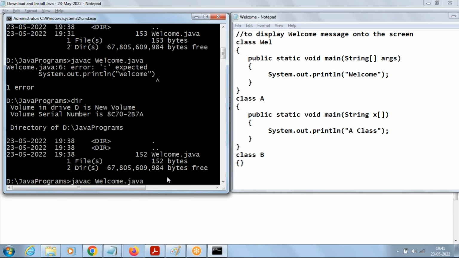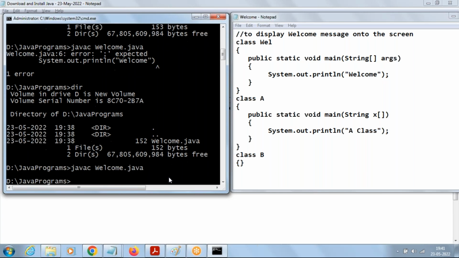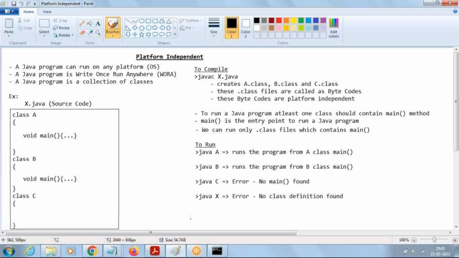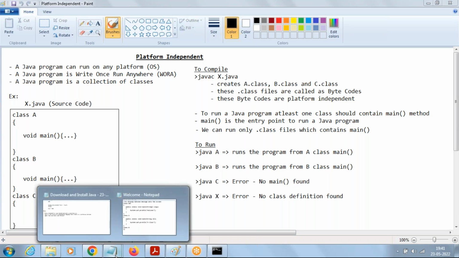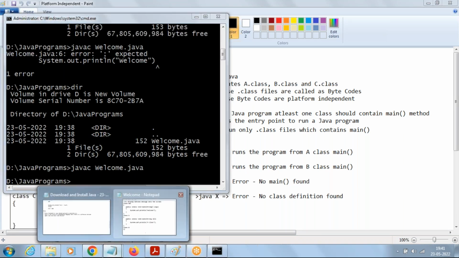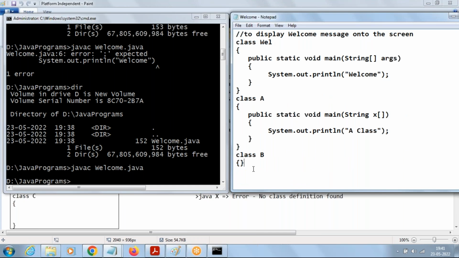See here, there is no error, no problem at all. It won't go with error. Even though I've taken the last class, I've taken the source code as X.java, but there is no class with X here, right? No problem at all. But there is a rule. The rule is, if the class is public, then the file name should match the class name. Don't worry about that now. For now, the file name and class name can be different, no problem at all.